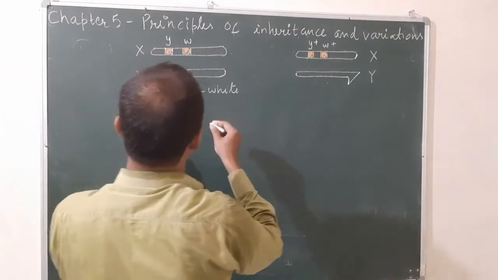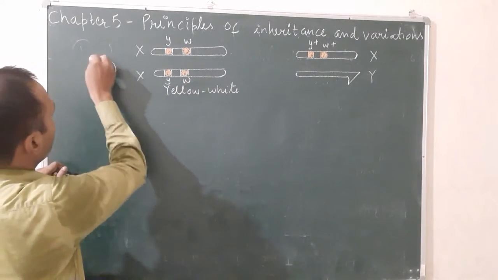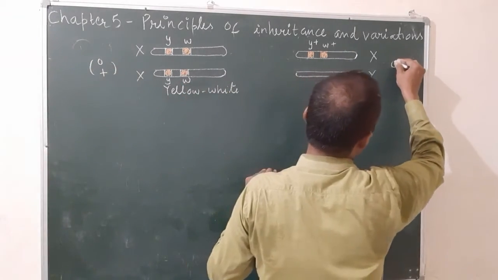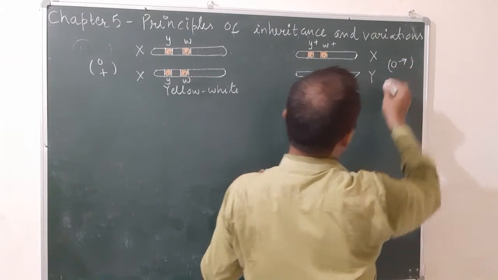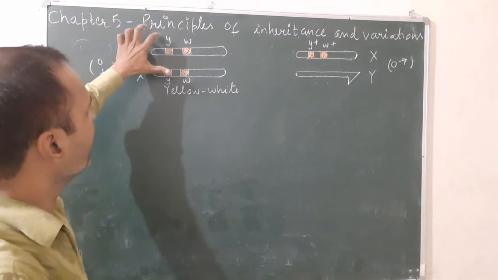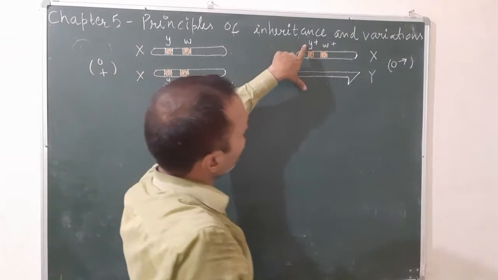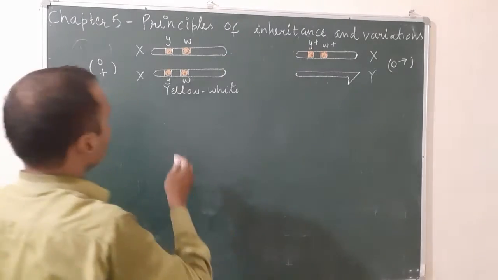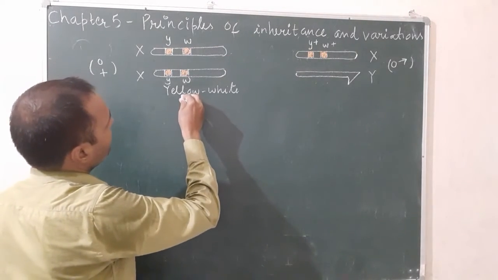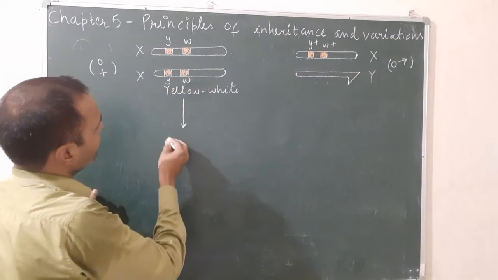This is the Drosophila female, and there is the Drosophila male. Here on the female you have taken yellow body color and white eye. Here brown body color and red eye. So this female will produce gametes, and the gametes are the same type because both chromosomes are the same.